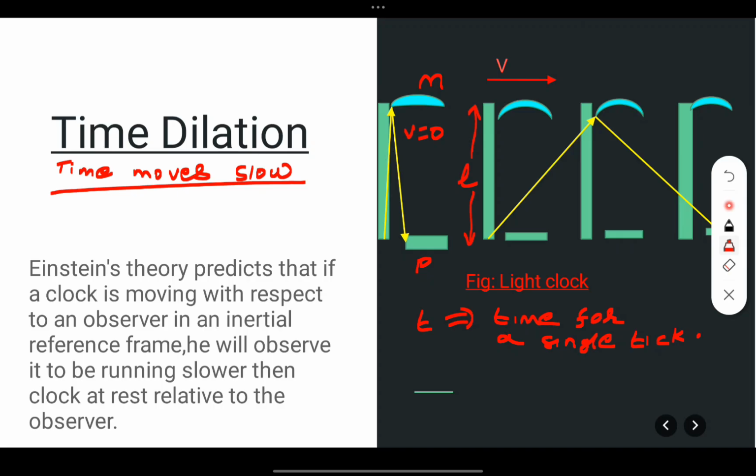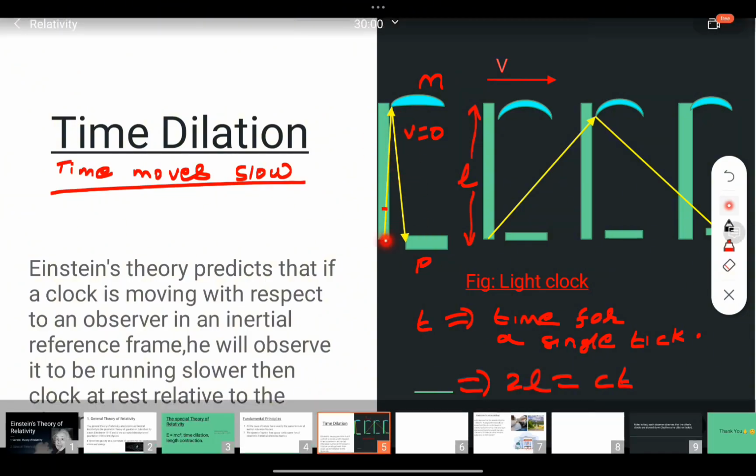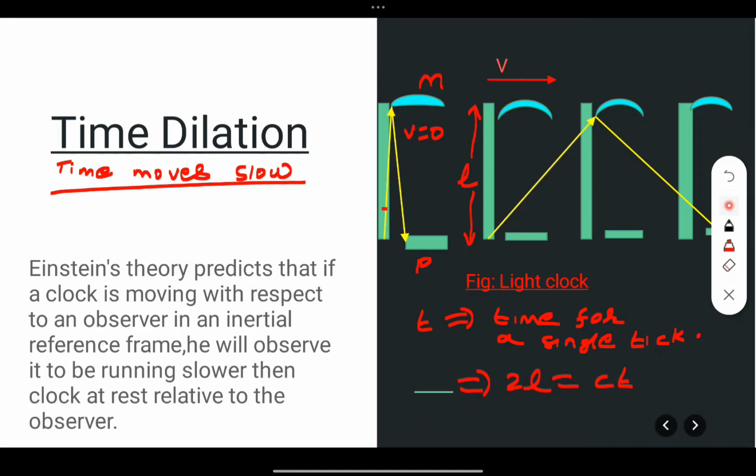Now you can see, as this length is L, this is almost L and L, so this implies that 2L is equal to CT. So the flash reaches here, L, and again comes back, L plus L, 2L, and the time tick means from the first flash to the tick, another flash, means the time taken for a successive flash.